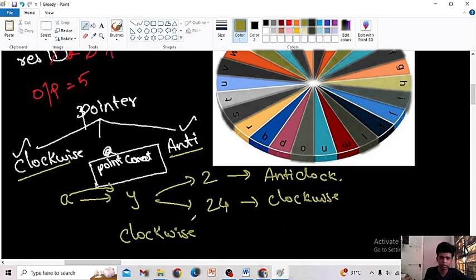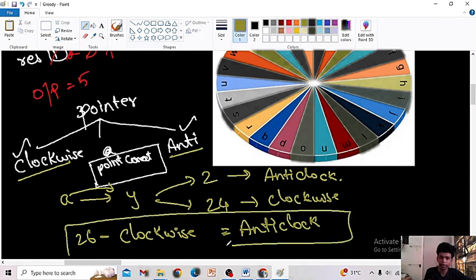Clockwise, 26 minus clockwise is equal to anti-clockwise, right? So this is my anti-clockwise. If I find the distance between the element and the clockwise element, I can say 26 minus clockwise will be my anti-clockwise, right? So I can take whether this 2 or 24.